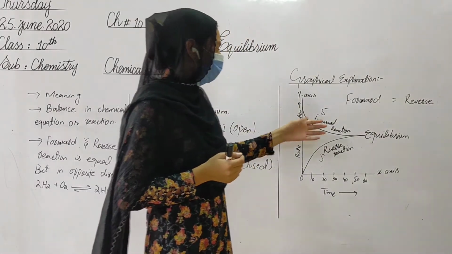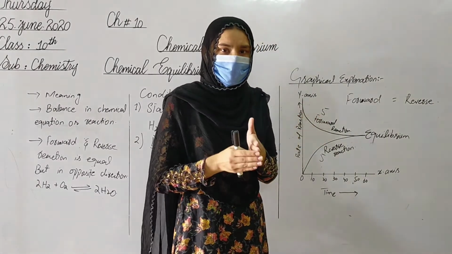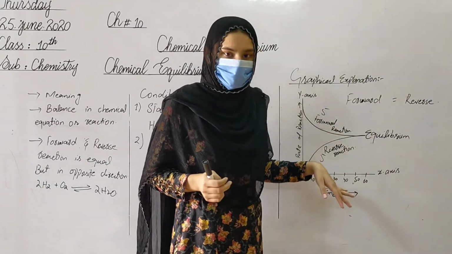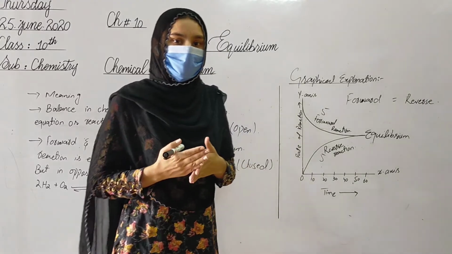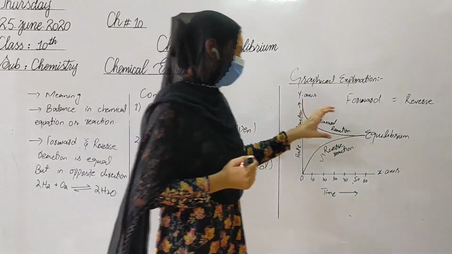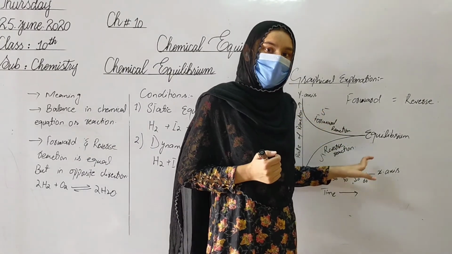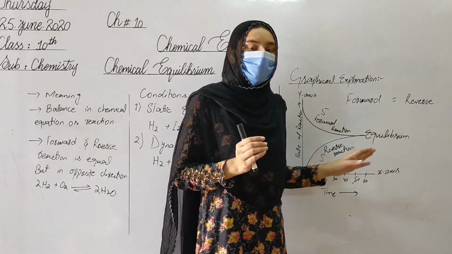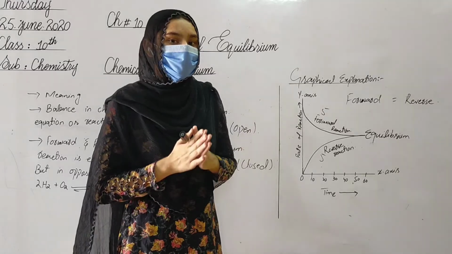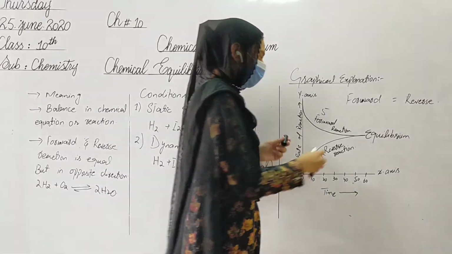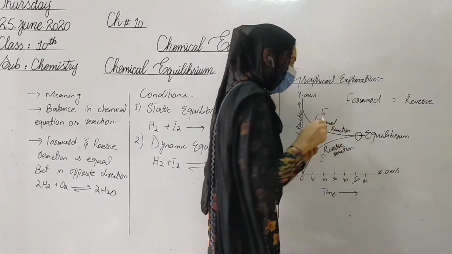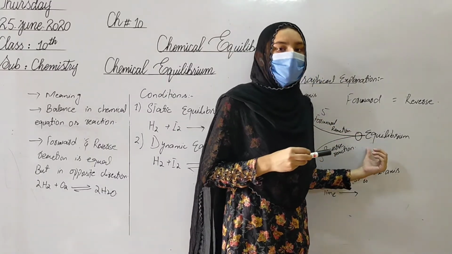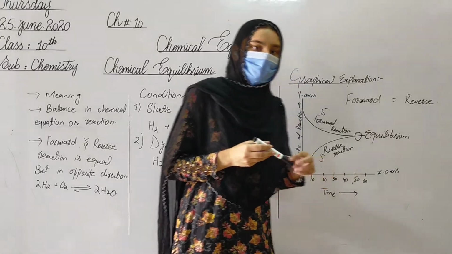But as the reaction proceeds, with the passing of time, reactants are changed into products and the number of products increases. That's why the numbers of reactants and products become equal. When the products and reactants, or the forward and the reverse rates, are equal, that point where both are at an equal state is called dynamic equilibrium. I hope you all understand.